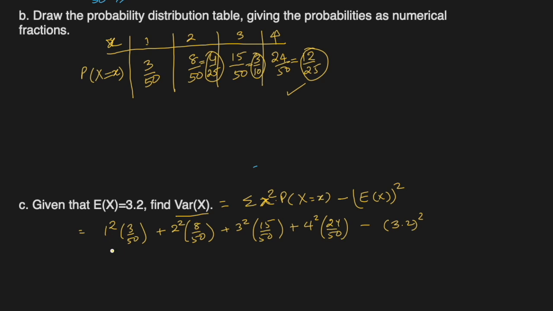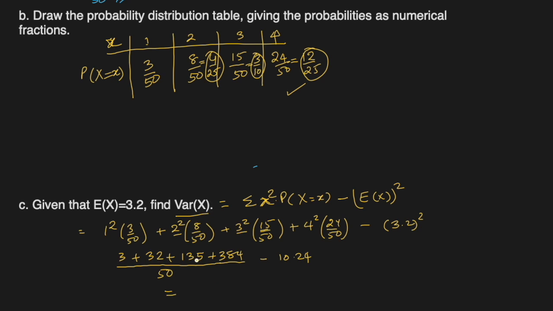Okay, so this will be how much? Let me write all as one fraction because their denominators are 50, all of them. So 1 square times 3 is 3, 4 times 8 is 32, 9 times 15 is 135, 16 times 24 will be 384, minus 10.24 will be the square of this, and just put this in a calculator, you will get it.